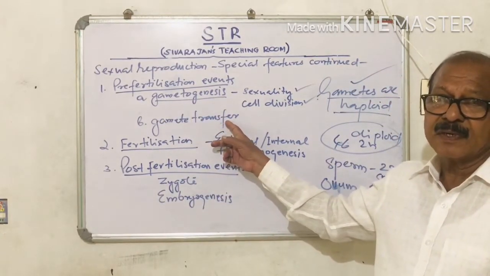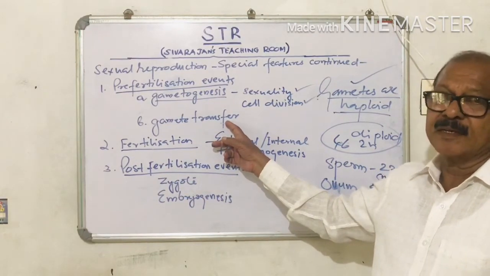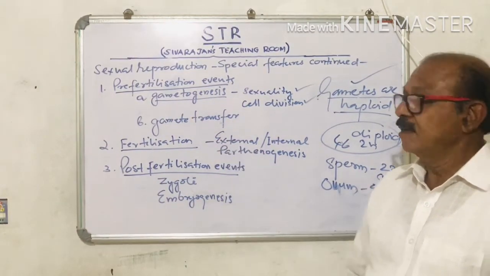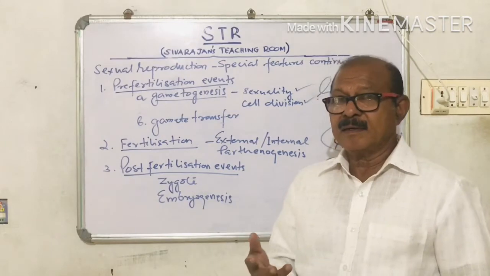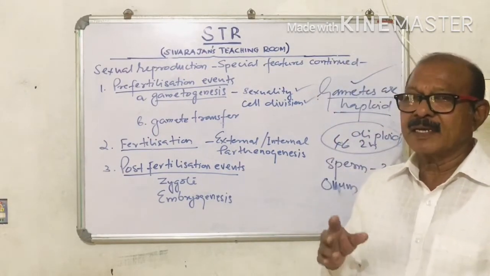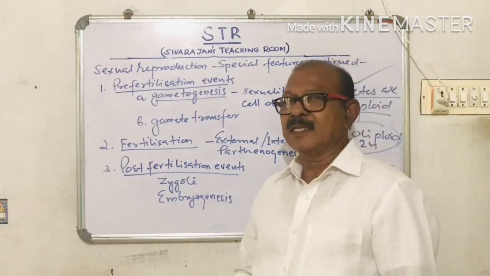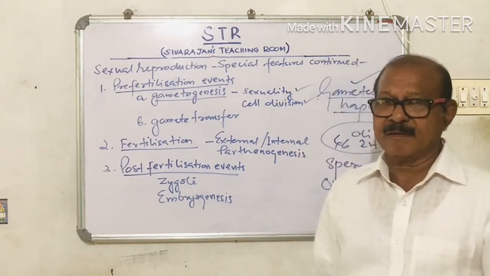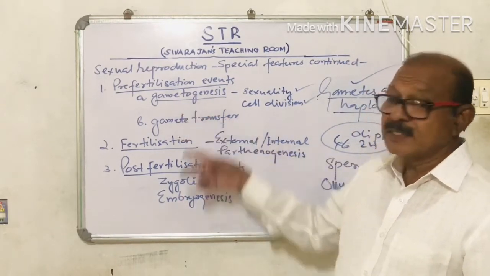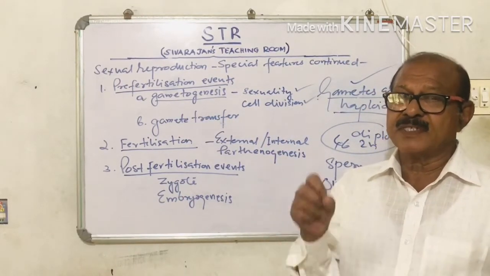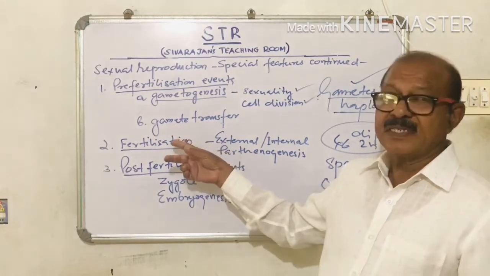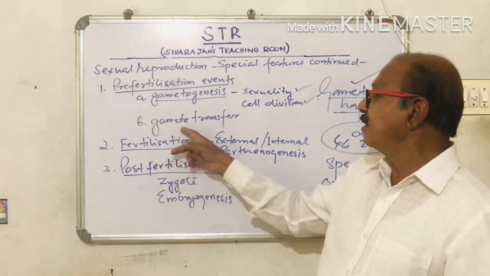In most cases the male gamete is motile and the female gamete is non-motile. So the gametes are to be brought together physically for facilitating fertilization, that is gamete transfer.